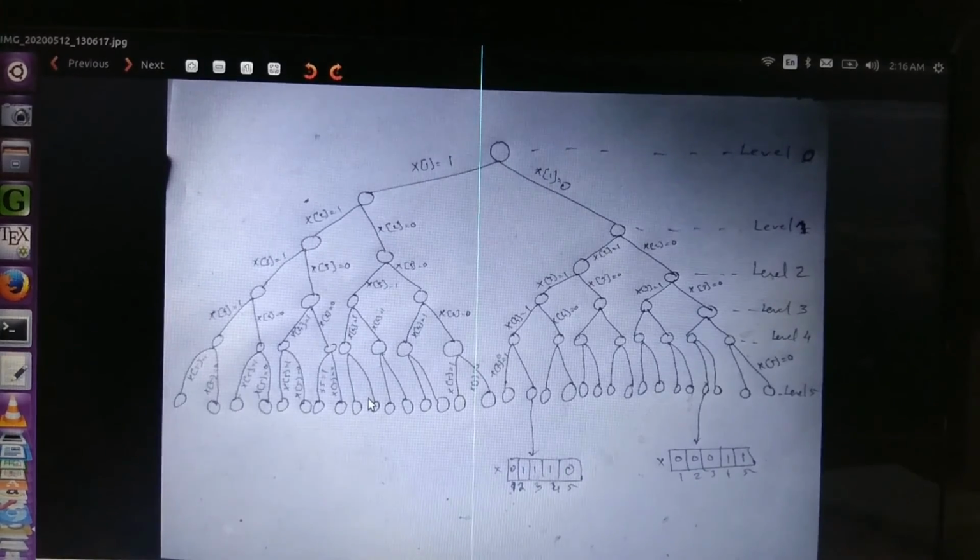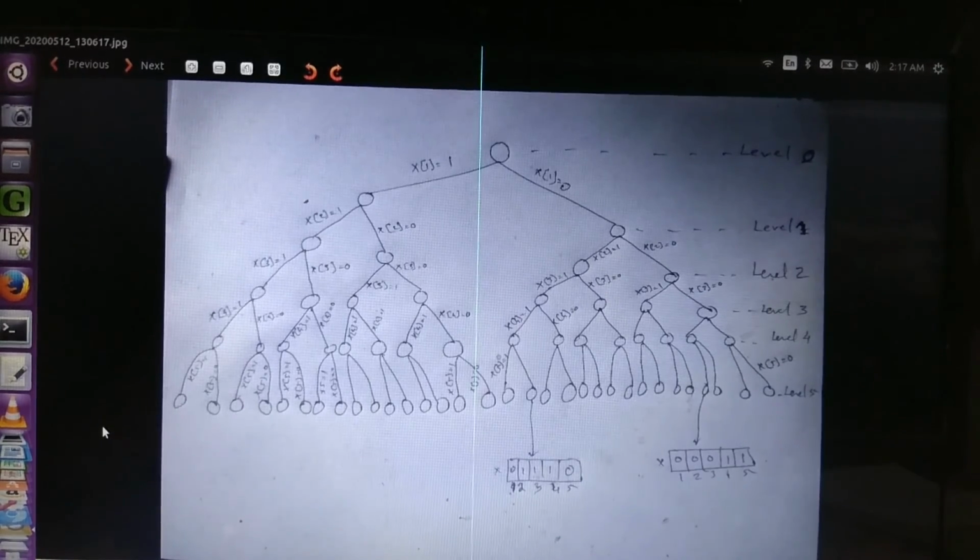We can reduce the sum of subset problem to 0/1 knapsack. That is, there exists a feasible solution to the instance of the sum of subset problem if and only if there exists a feasible solution to the instance of 0/1 knapsack with a profit greater than or equal to some y. So 0/1 knapsack is NP complete.